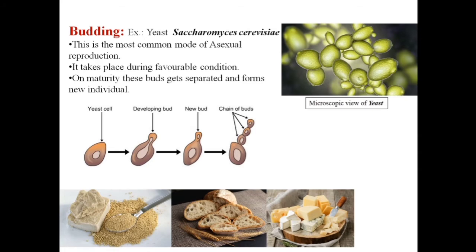The sugar in the flour acts as a nourishment and it helps to expel carbon dioxide, which in turn makes the dough rise, and that is how the bread is made fluffy. So this was the process of budding in yeast.